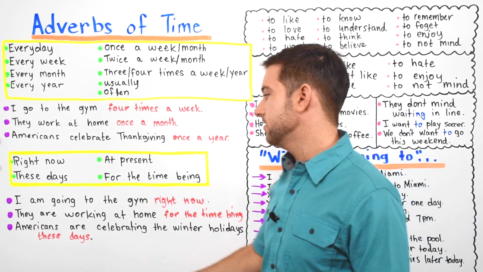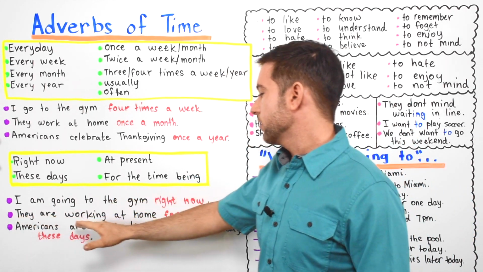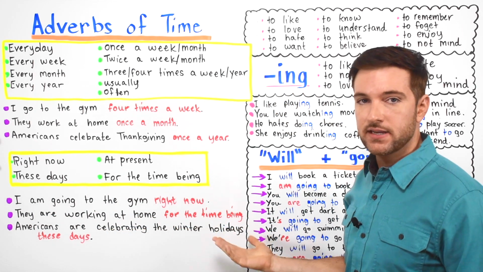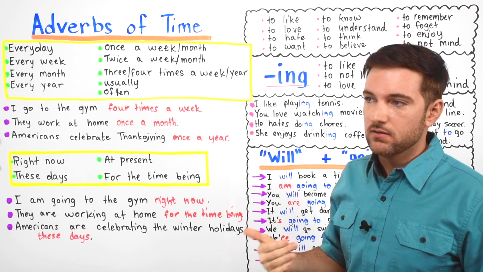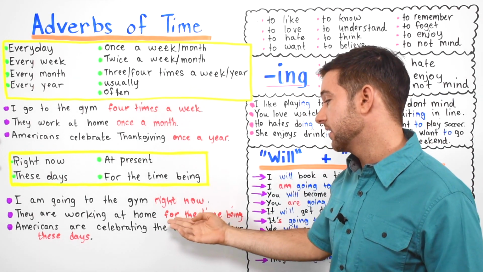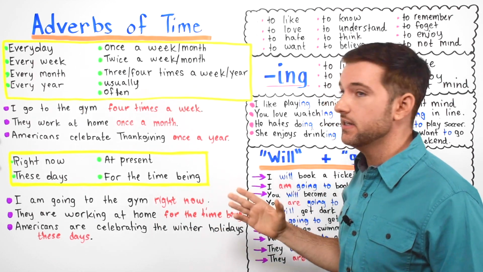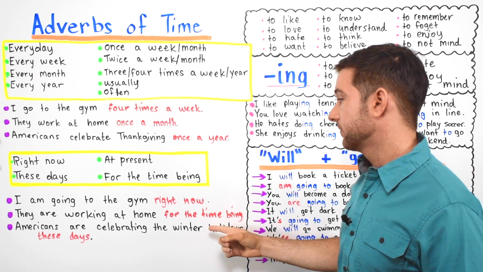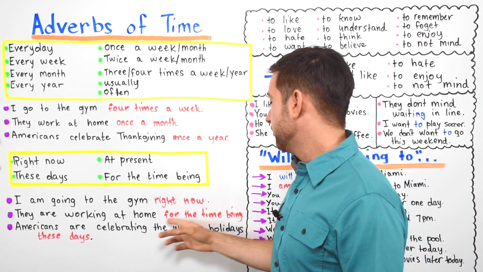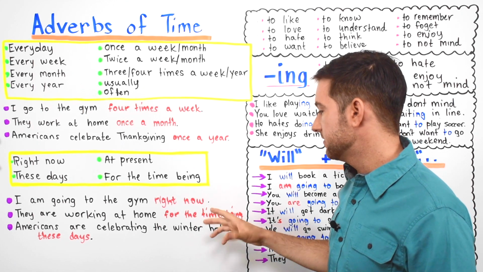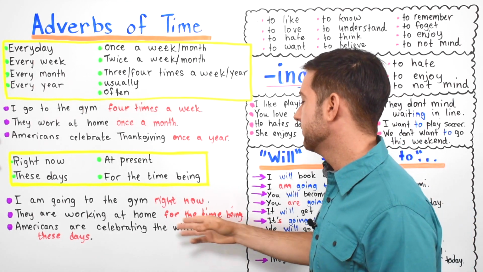They are working at home for the time being, meaning at the moment, right now until an indefinite period of time, we don't know when. They don't know when they're going to stop, but they are working at home, okay? So for the time being means for the moment. It's synonymous with for the moment.